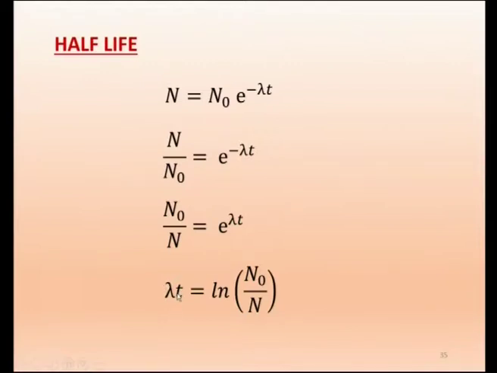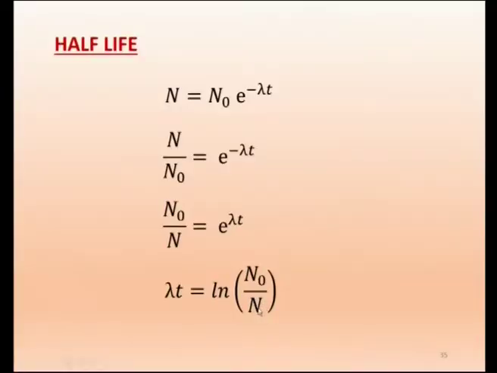Now here we want the expression for half life. Therefore we write this t as t-half. What should I do with this N? N must be written as N0 by 2, because that is the time in which the original number of nuclei N0 comes to N0 by 2. So we write this t as t-half and this N as N0 by 2. That is what we have done.